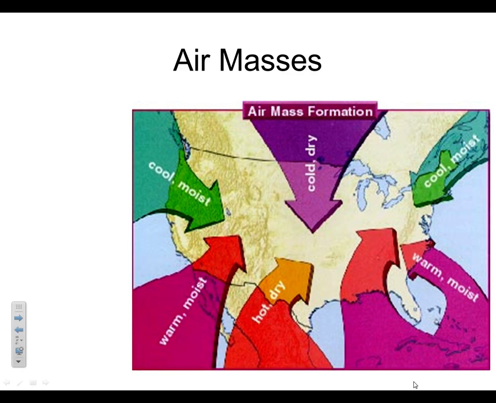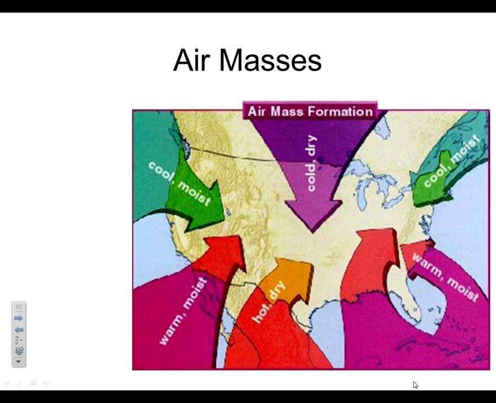This is a very short lesson on air masses. Air masses are pretty simple. Basically, you need to know 4 vocabulary terms, and then you're going to be good. Let's start though with what is an air mass. An air mass is just a large body of air that has similar temperature, humidity, and air pressure.